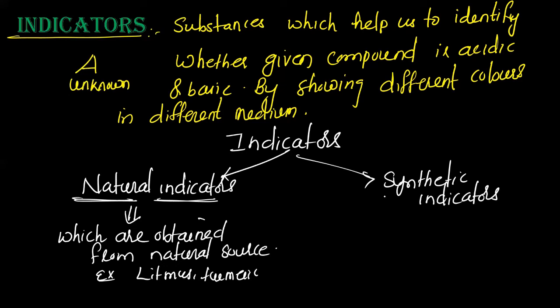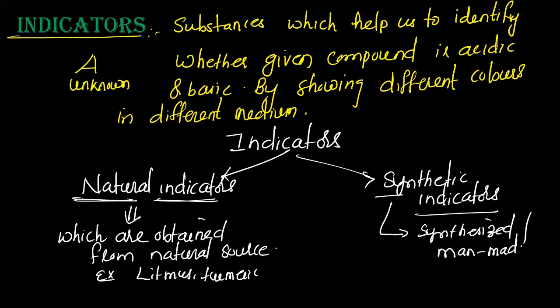Come to the synthetic indicator. What is a synthetic indicator? Synthetic means synthesized, or you can say man-made. They are man-made indicators, or they are synthesized by human beings. And in your syllabus, there are two synthetic indicators you are going to study. One is methyl orange, another one is phenolphthalein. We'll see in detail after seeing natural indicators.